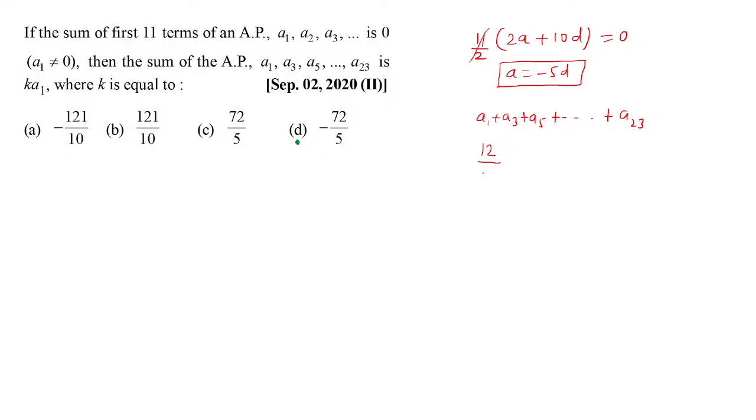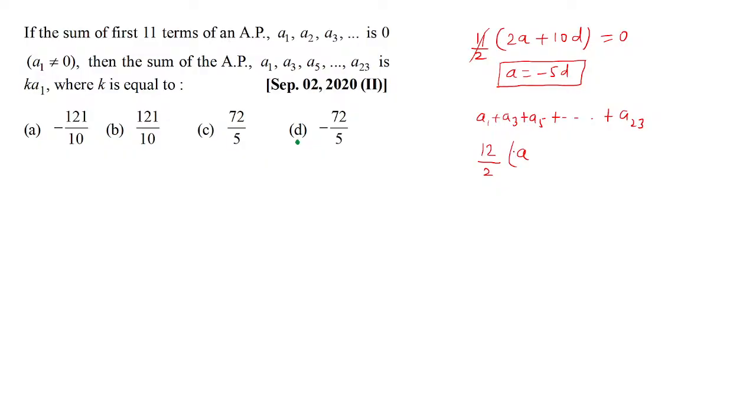A1, A3, A5. These are in AP with first term A1, which we are calling A anyway, because in this calculation also we have called it A only. And the common difference would essentially become what? The common difference will become 2D, because A3 minus A1 is twice the common difference compared to the previous AP, where A2 minus A1 is D, so A3 minus A1 will be 2D. A5 minus A3 is also 2D.